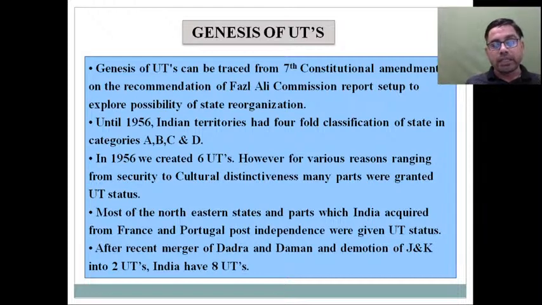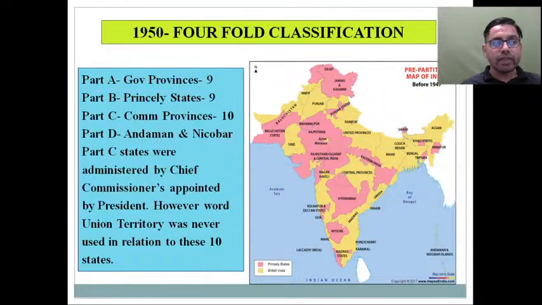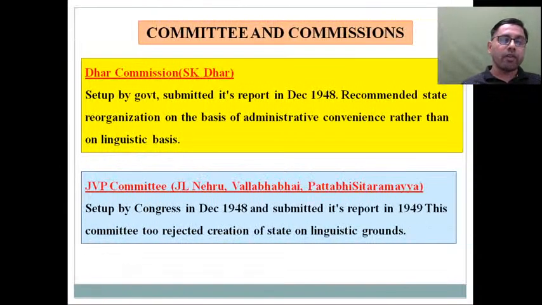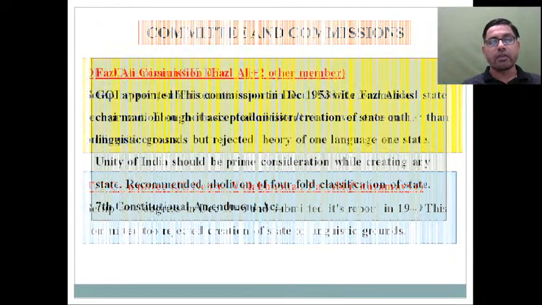for linguistic reorganization of states, और बहुत सारी कमेटीज, बहुत सारे कमीशंस उसमें बनाए गए थे, and these committees and commissions, as we have already discussed, which were formed at that time, as you have seen on screen, the same thing I have already discussed in Part 1 of the Indian constitution.